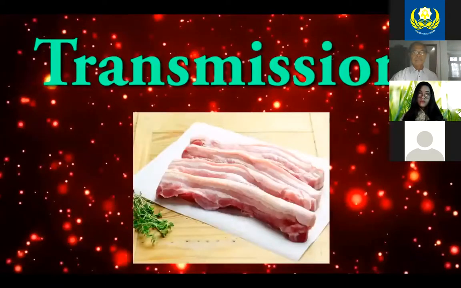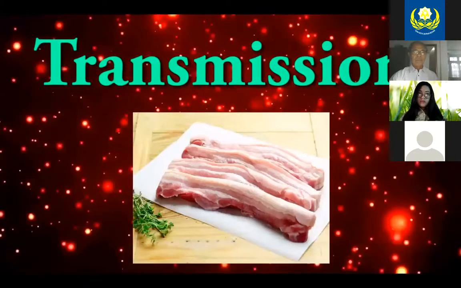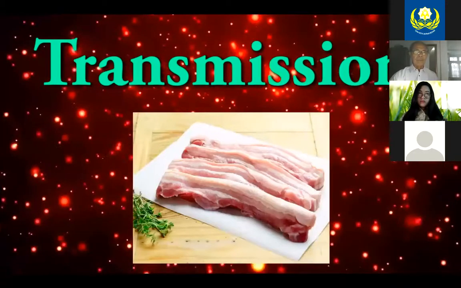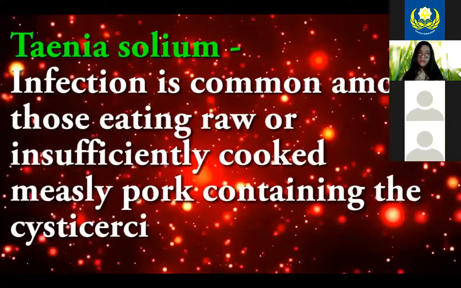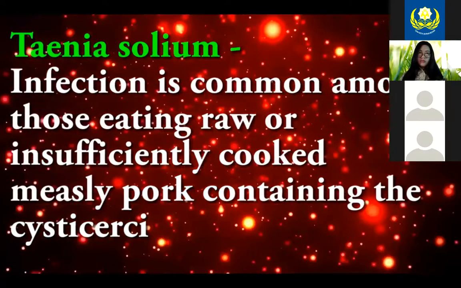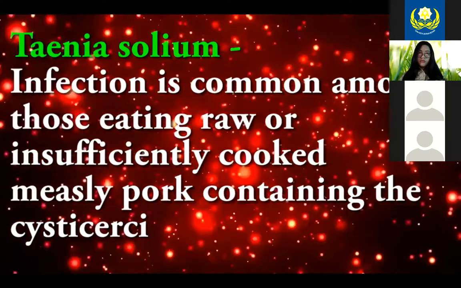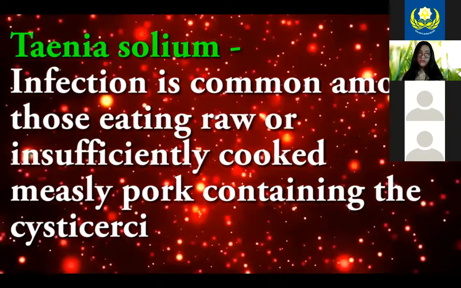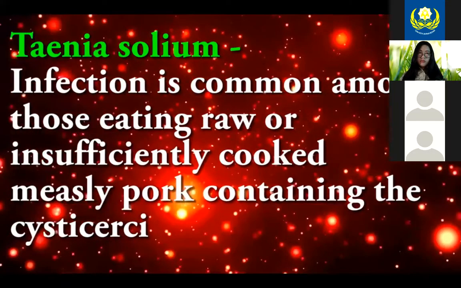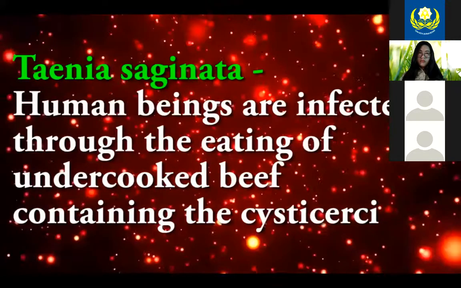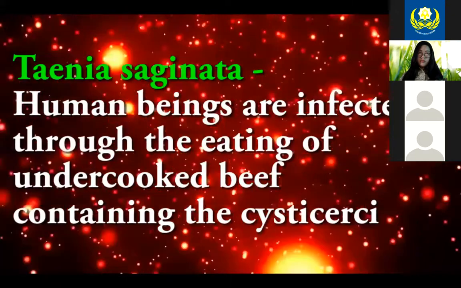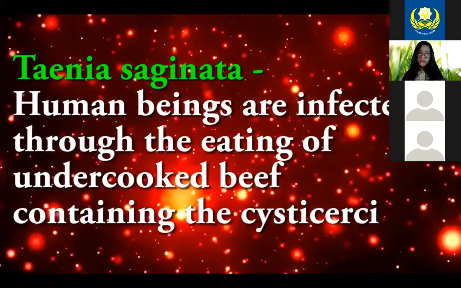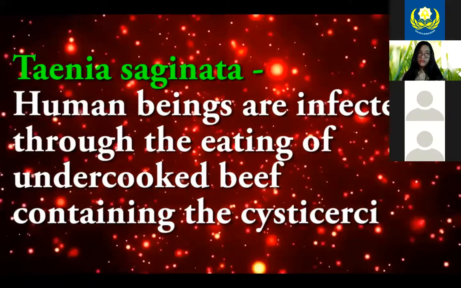Transmission: Taenia solium infection is commonly among those eating raw or insufficiently cooked measly pork containing the cysticerci. Taenia saginata, human beings are infected through the eating of undercooked beef containing the cysticerci.